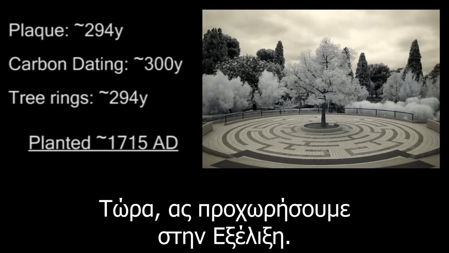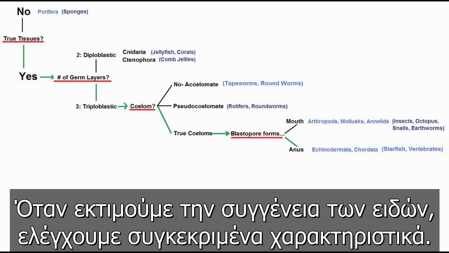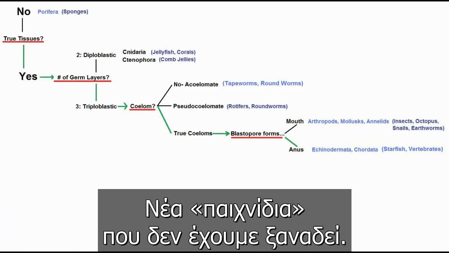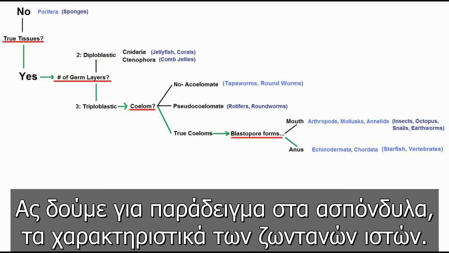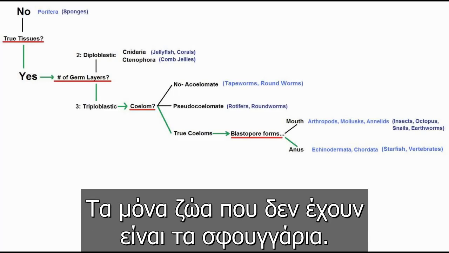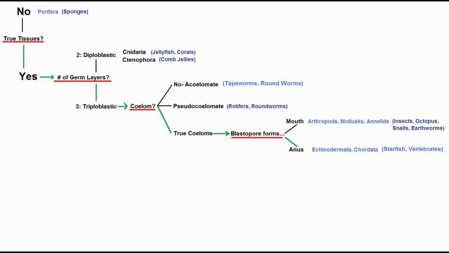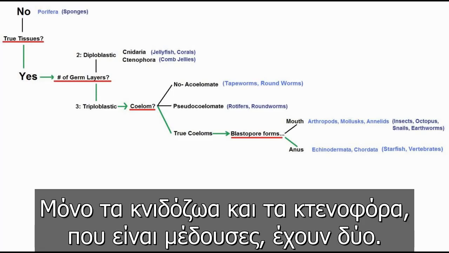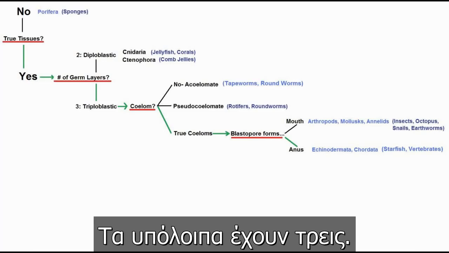Now, let's move on to evolution. When assessing relatedness, there are certain diagnostic characteristics that organisms have. For the most part, these represent a major evolutionary breakthrough, a new toy that's never been seen before. For example, let's look at invertebrates and the diagnostic characteristic of true tissues. The only animals which lack them are sponges. All others have them. Next, we can look at the number of germ layers an organism has. Only cnidarians and ctenophores, which are basically jellyfish, have 2, and all others have 3.